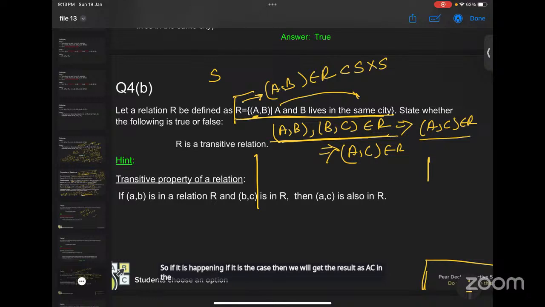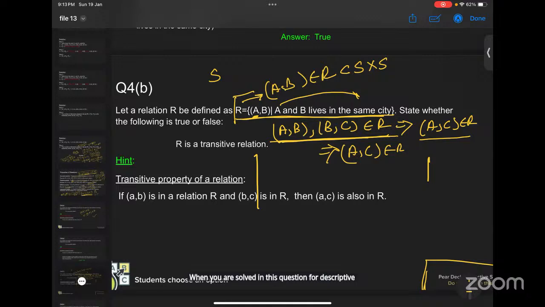But if it is not the case, then we need not be bothered. It will be automatically transitive. When you solve this question by the descriptive method, that's an important condition to assume: A, B, B, C, and then AC. Without assuming this condition, you can't prove the transitive.